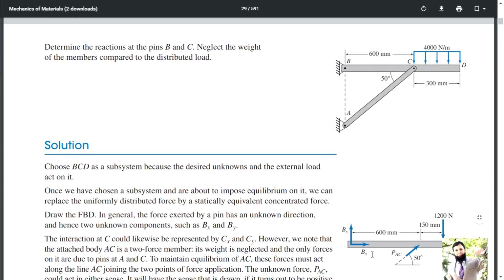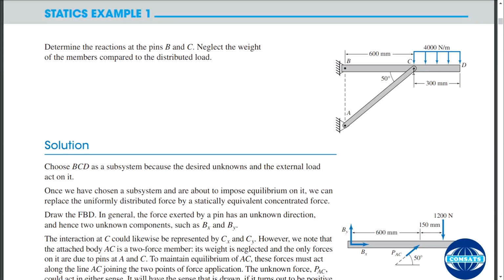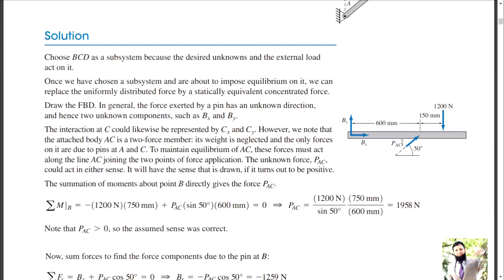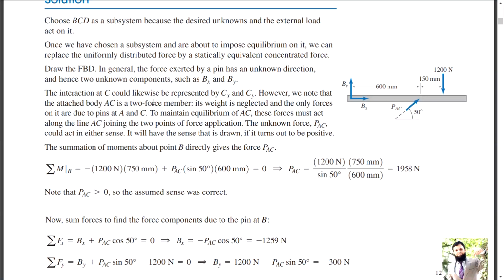And Bx and By are unknowns, two unknowns, and here this is a pin connection and you can see that for pin connections, there are two reactions. So this is inclined, this will be applying an inclined force, or you can resolve it in two components, x and y, however you like. Okay, you can solve it without resolution too.